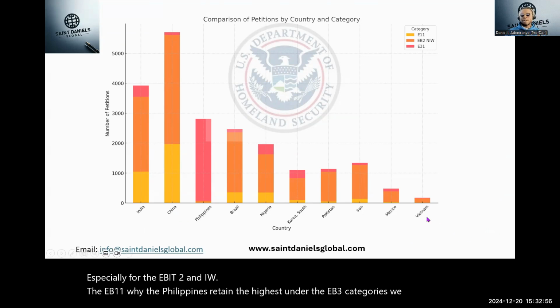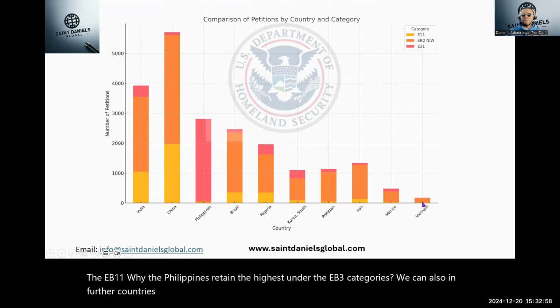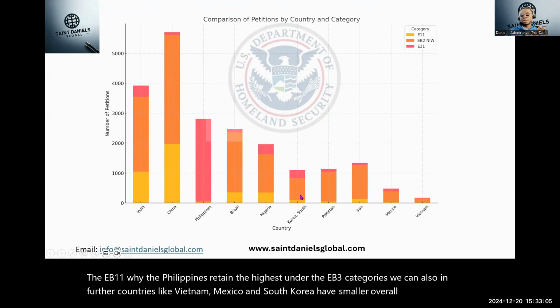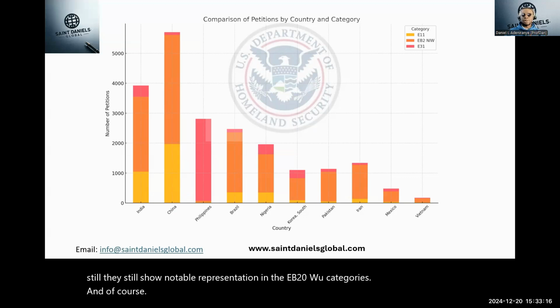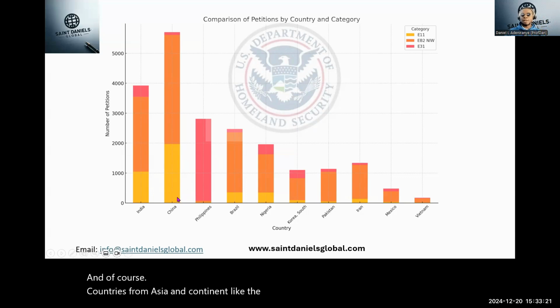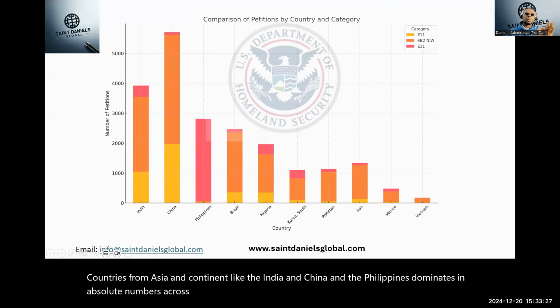We can also infer that countries like Vietnam, Mexico, and South Korea have smaller overall contributions, but still show notable representation in the EB2 NIW categories. And of course, countries from the Asian continent like India, China, and the Philippines dominate in absolute numbers across all categories.